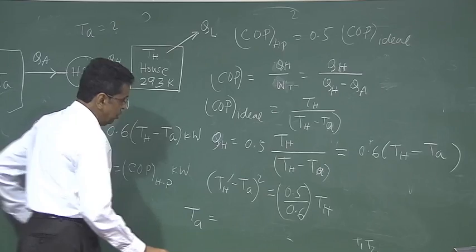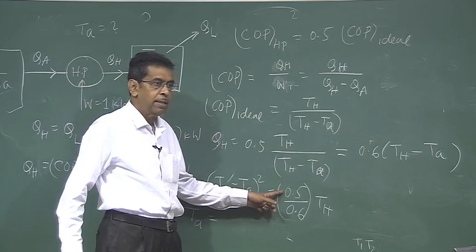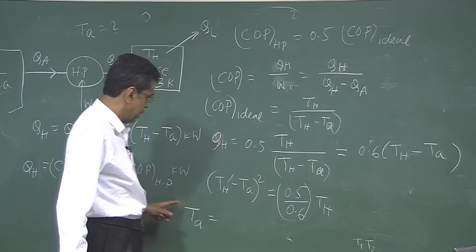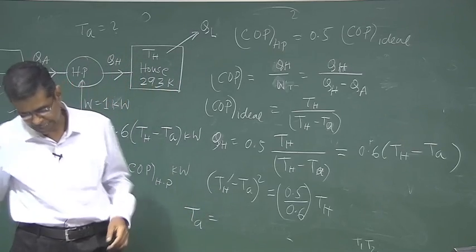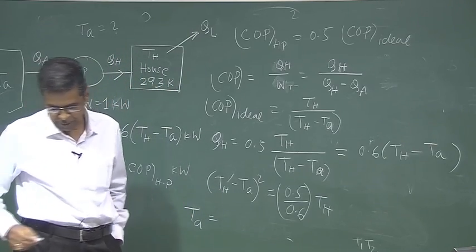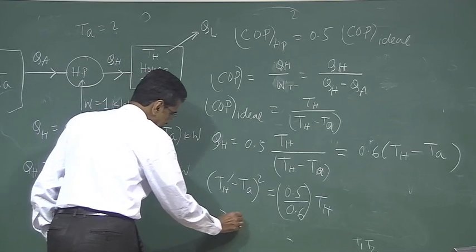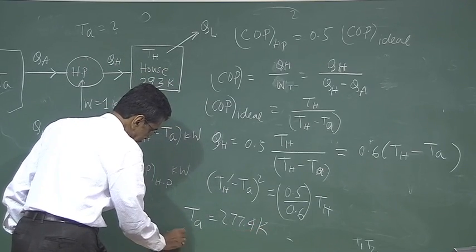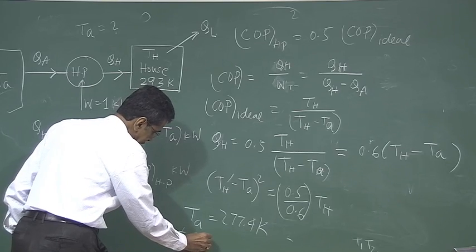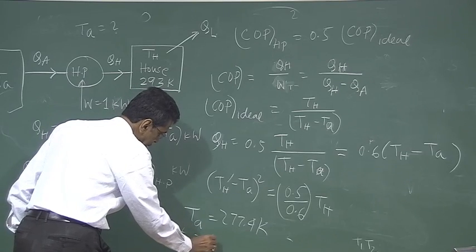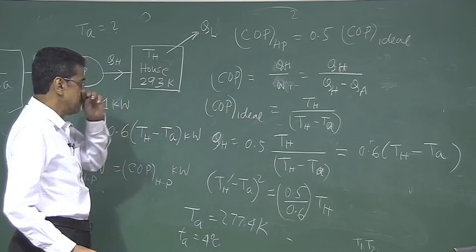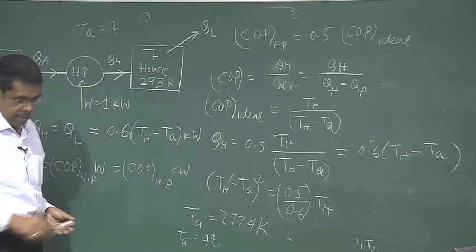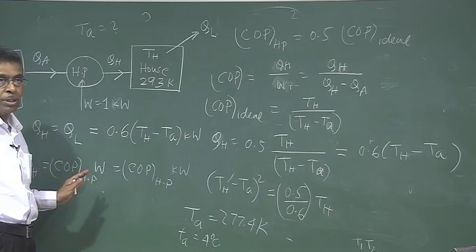The negative value you just ignore, which will give a value of TA higher than TH. So we take the positive value, and the answer is 277.4 K. That means TA in the usual centigrade or Celsius scale is 4 degrees Celsius. So this is simply this problem. Okay, I think you have understood this problem well.